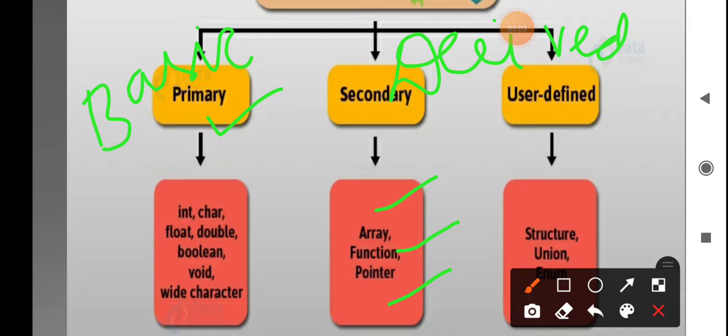The third one is called user defined data type. The user defines these for their own purpose, so such data types belong to user defined data types. It includes structures, unions and enumerations. All these data types belong to user defined data type. So in this chart you get to know about the three basic classifications of data types.